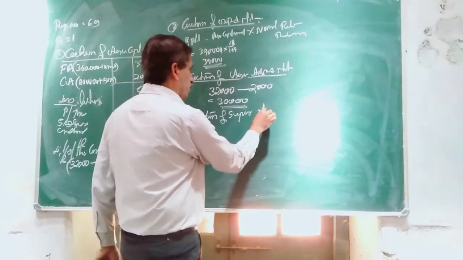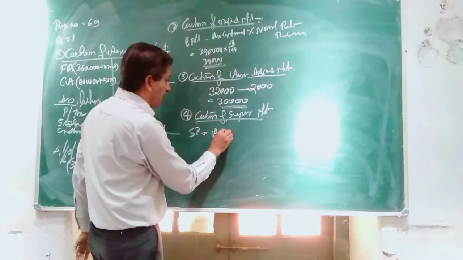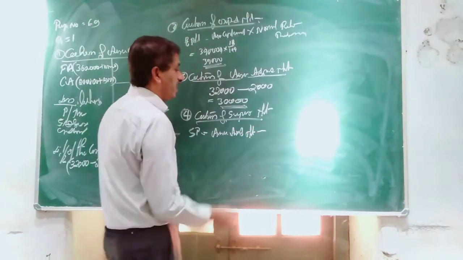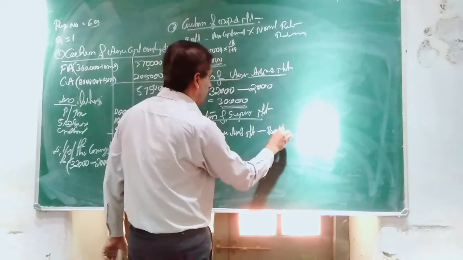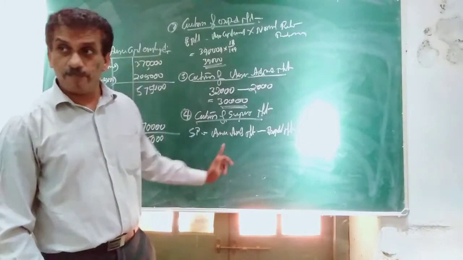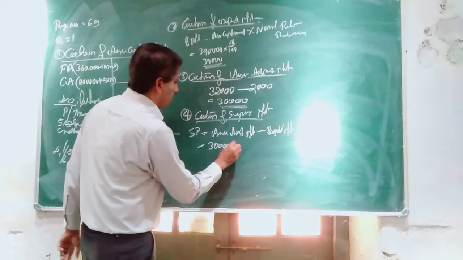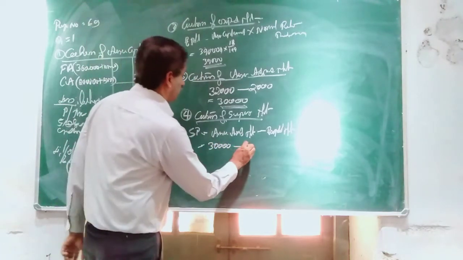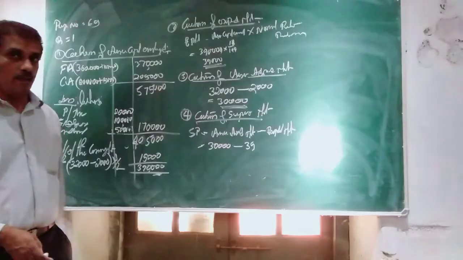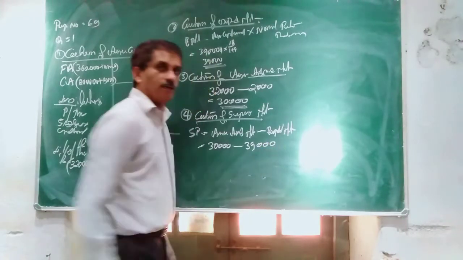The fourth step here is calculation of super profit. Super profit is equal to average adjusted profit minus expected profit. Average adjusted profit we found as 30,000, minus expected profit 39,000.